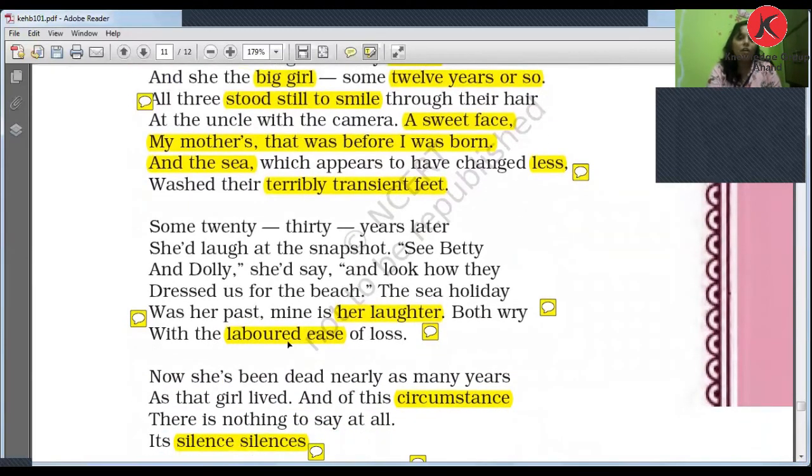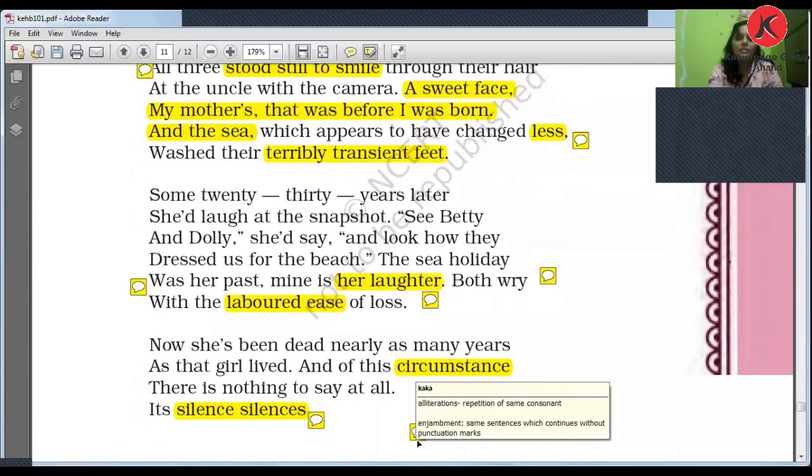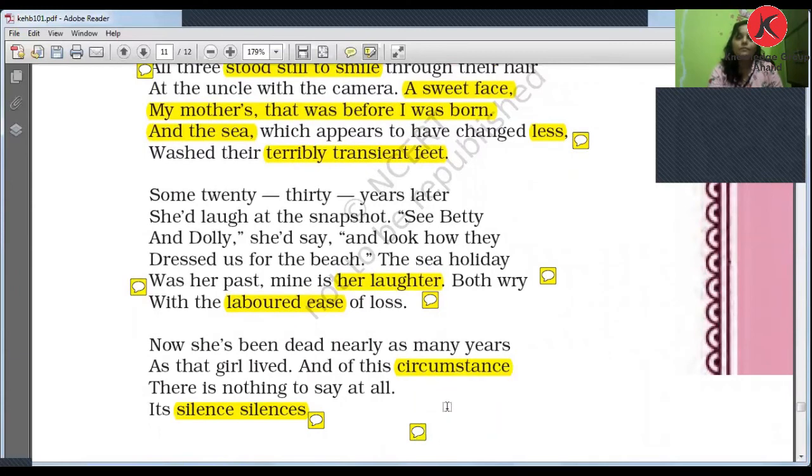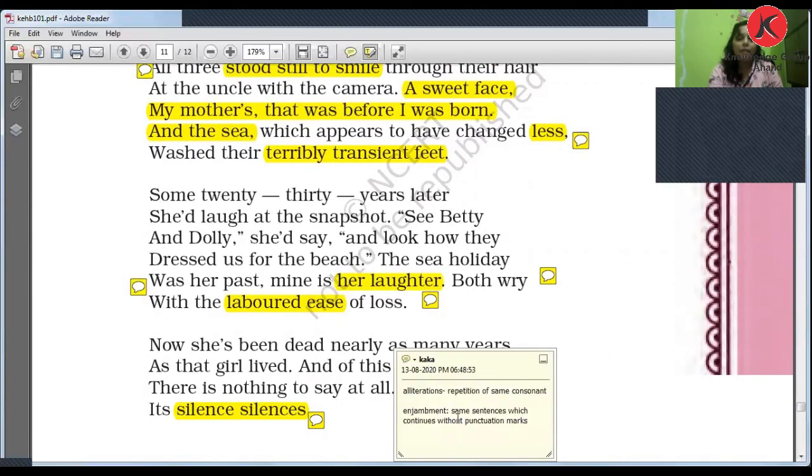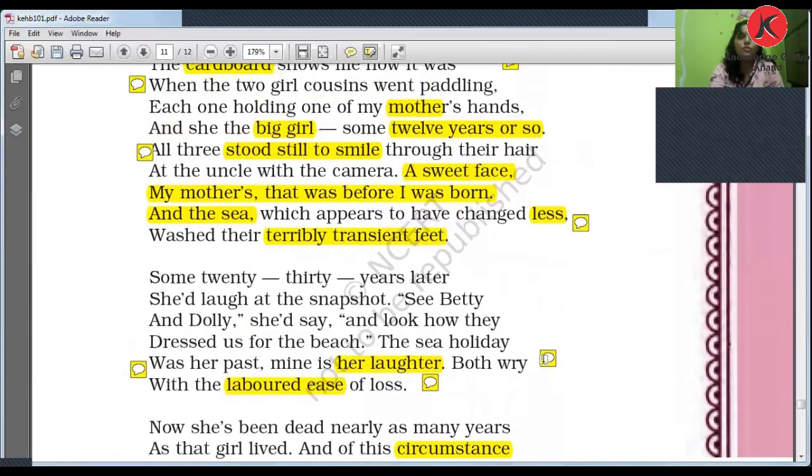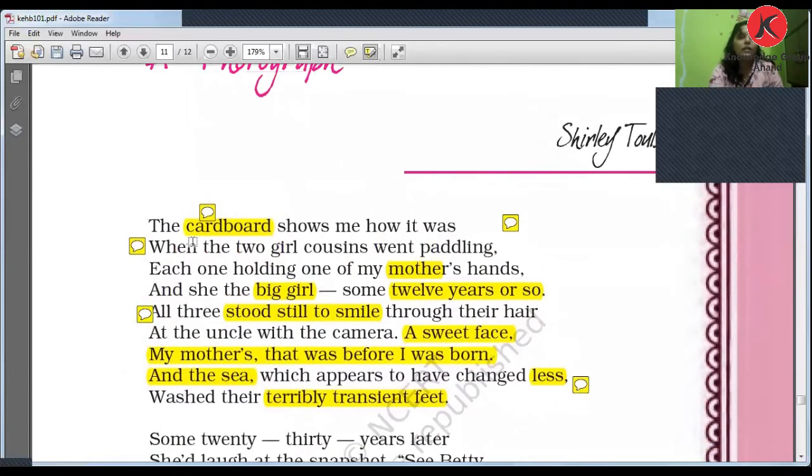And the last one is "silences", so this is also alliteration. Poetic devices are used here. Then after that, enjambment. Now, what do we mean by enjambment? Enjambment means the same sentence continues without a punctuation mark. Let me give you the example used here. When you start here, look at the sentence: "The cardboard shows me how it was." There is no punctuation mark, but the sentence continues, "when the two workers in van paddling". So this is enjambment.